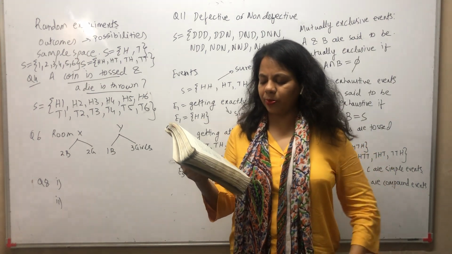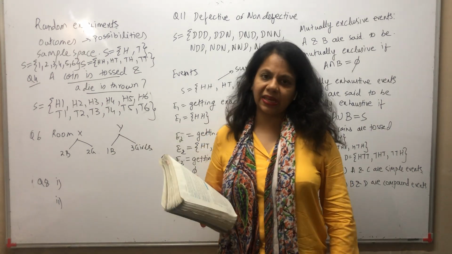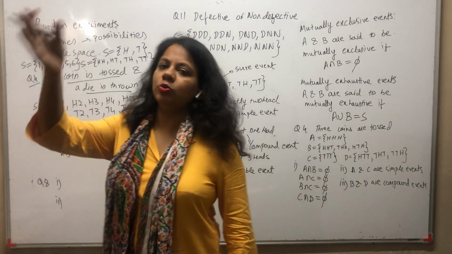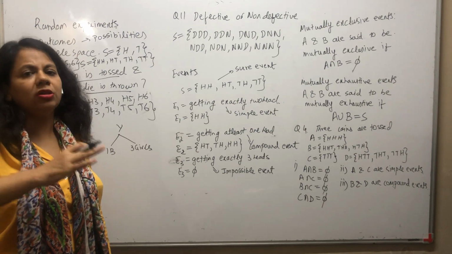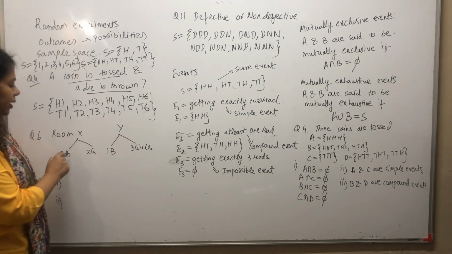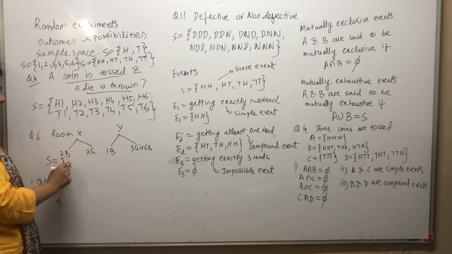Specify the sample space in the experiment in which a room is selected and then a person is selected. So you have 2 rooms, room X and room Y. First you will either choose room X or room Y. Room X has 2 boys and 2 girls. So what is the sample space that I can have?